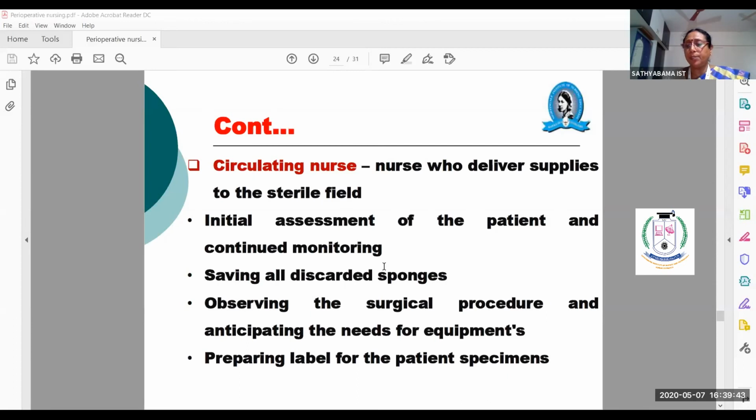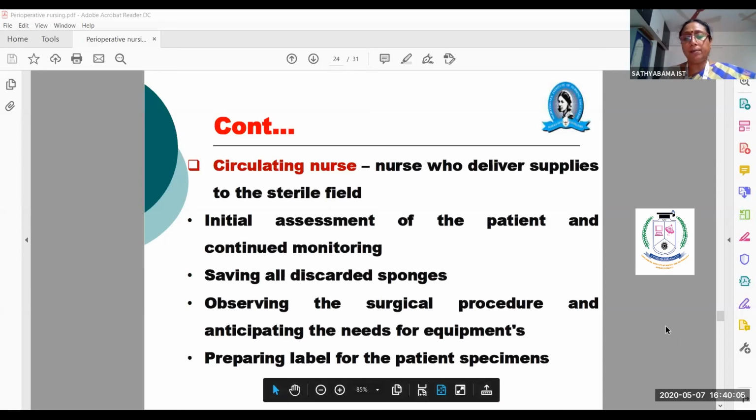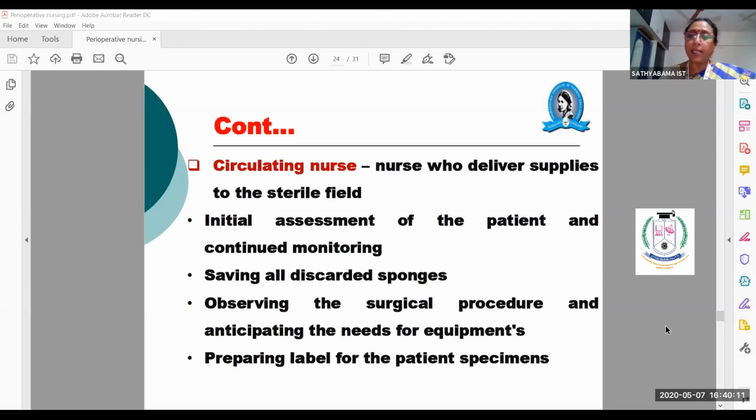Sometimes they will remove the glove if they feel uncomfortable with it. Immediately they will remove it, then wear another glove. If the wound is very infectious, they will wear two gloves and do the surgery or any cut. The nurse can deliver supplies to the sterile field, but she also will follow the scrubbing technique and the sterile technique.